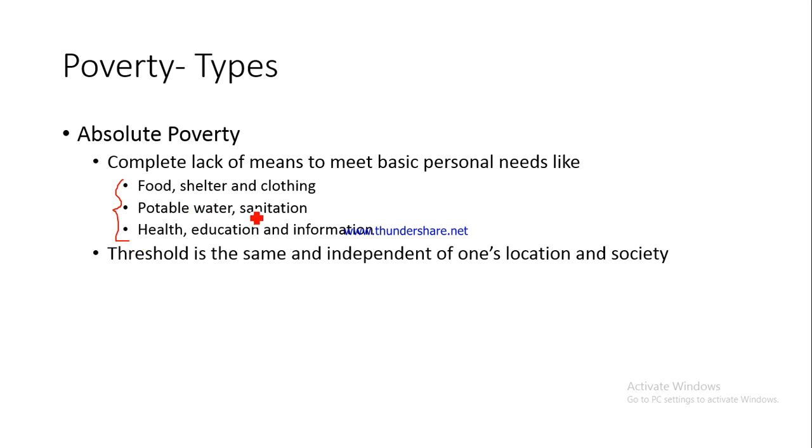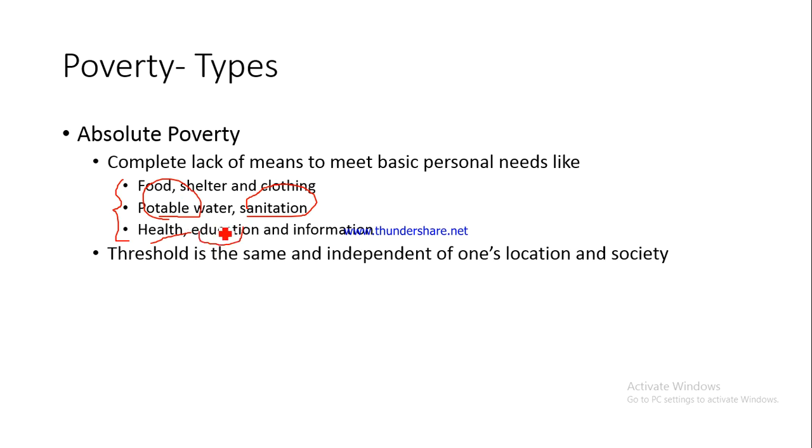Not only this, he is not able to arrange potable water. Now, what do we mean by potable? Potable is fit for drinking. So he is not able to have access to water which is fit for drinking. And sanitation facilities. For example, if he does not have any access to functional toilets, right? If an individual does not have access to health facilities, in case he is suffering from some health issue, he does not have access to good quality and affordable medical advice, or he does not have access to drugs, medicines, he does not have access to education.